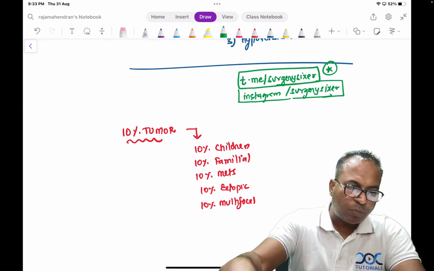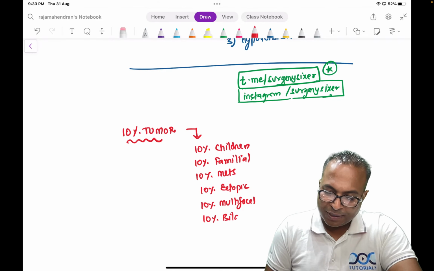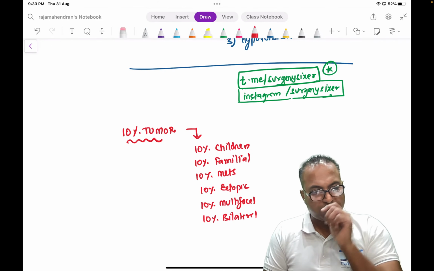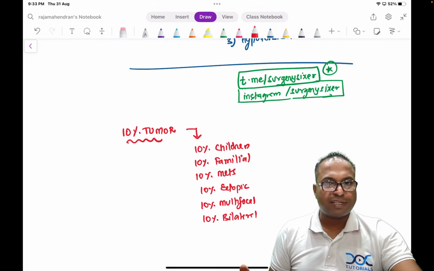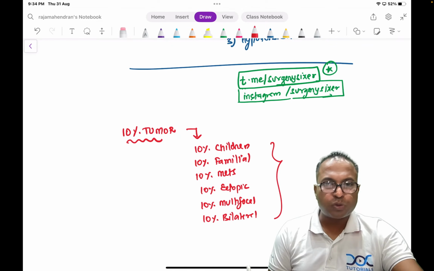Yes, there are so many 10%s. Whatever you want, you can put 10%. 10% bilateral, and so on. There are many 10%s, but they are all funny questions. They are not so important.